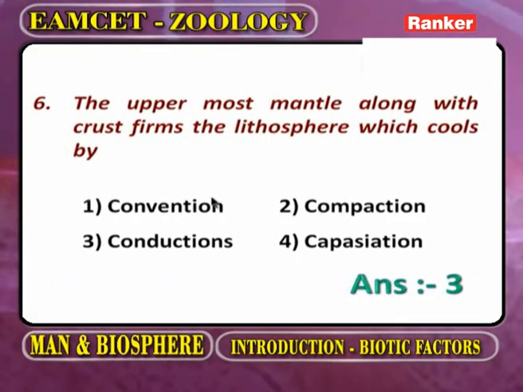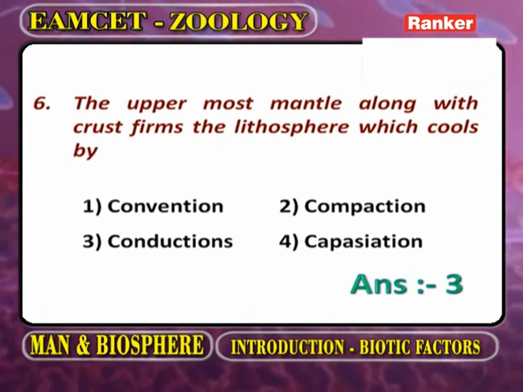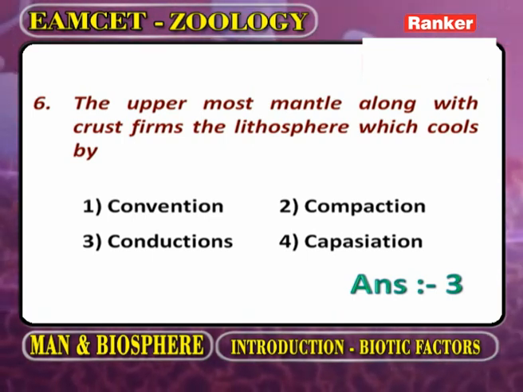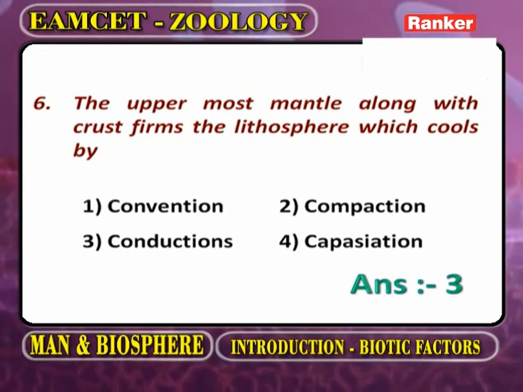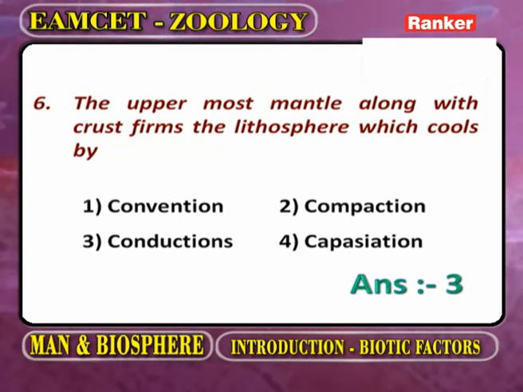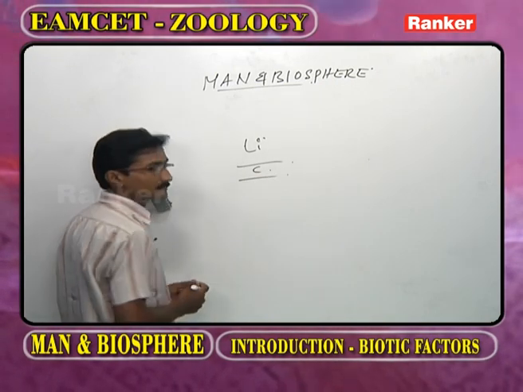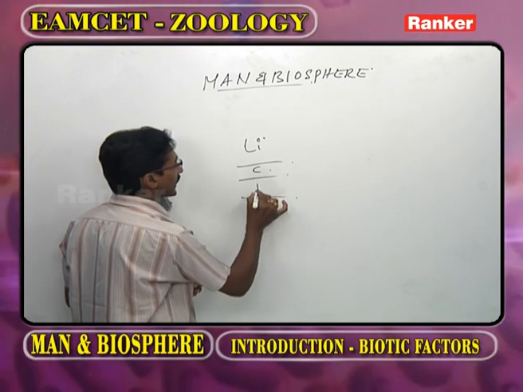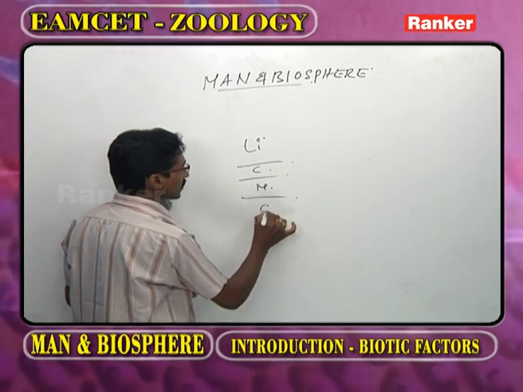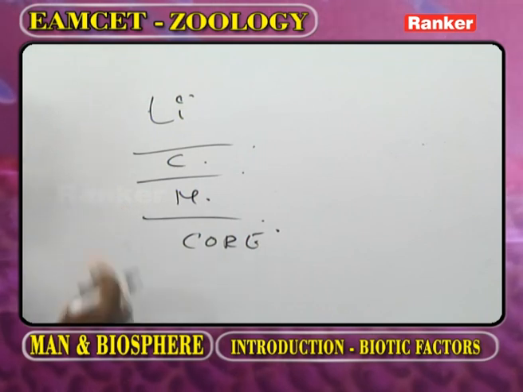The uppermost mantle along with the crust forms the lithosphere, which cools by... Now as we observe the physical components of earth, one we call atmosphere, second hydrosphere, third lithosphere. In the lithosphere, the first one we call crust, the second mantle, and the third the core.